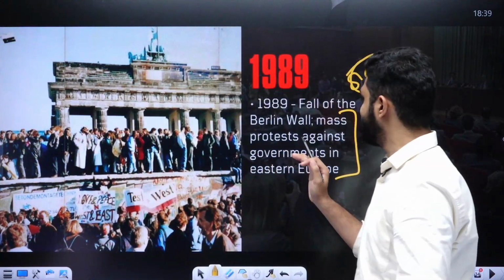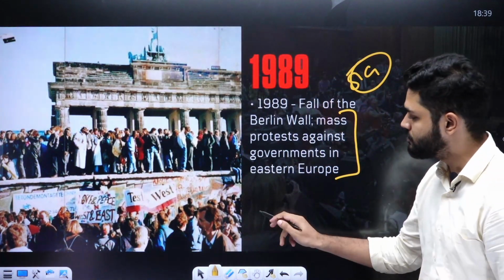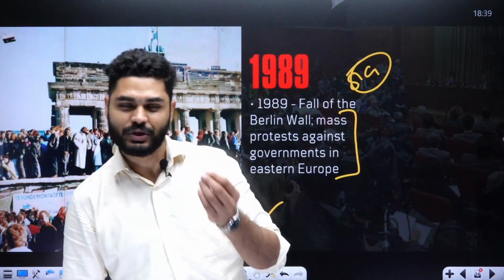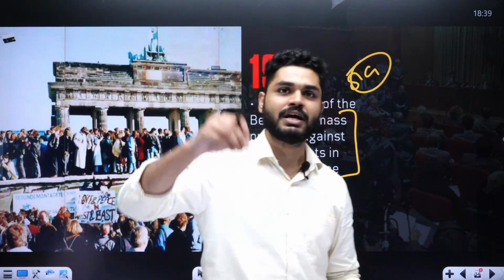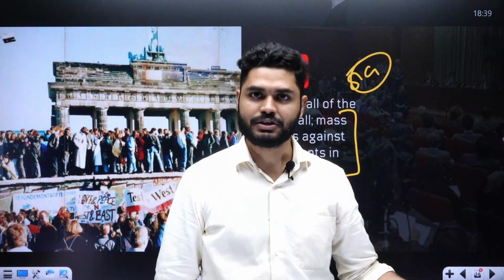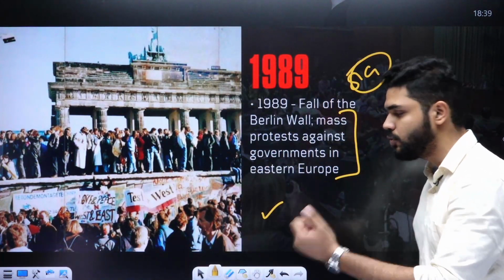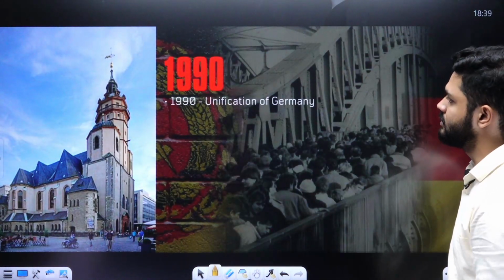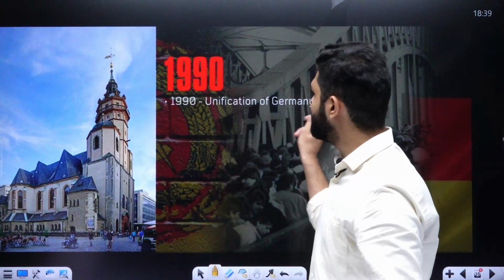So in 1989, the people gathered around the Berlin Wall, which was the symbol of the Cold War. This wall literally divided the city into two parts: one controlled by the USA, the other controlled by the Soviet Union. It was a symbol of the Cold War, and it got broken by the common masses. And with the fall of that wall, Germany got unified.